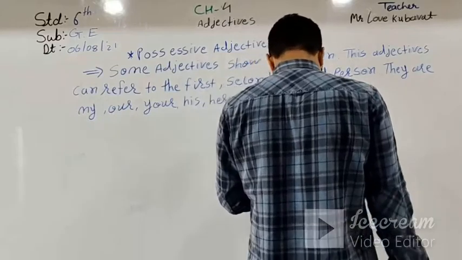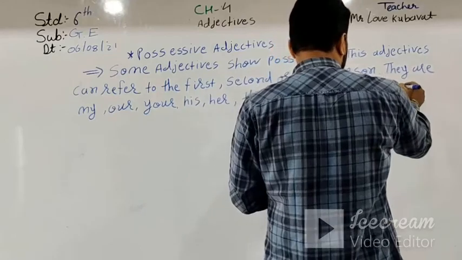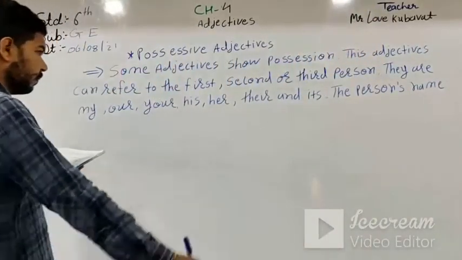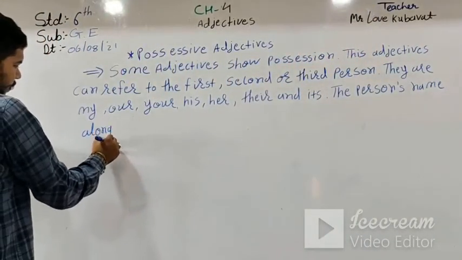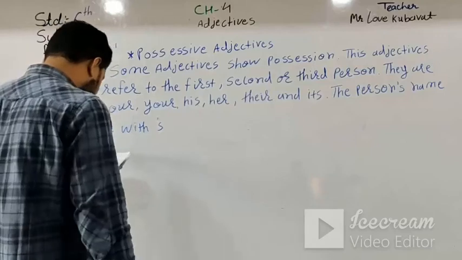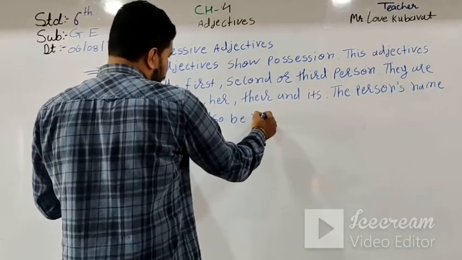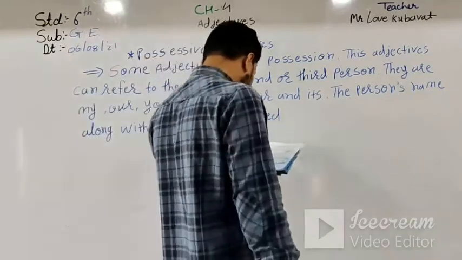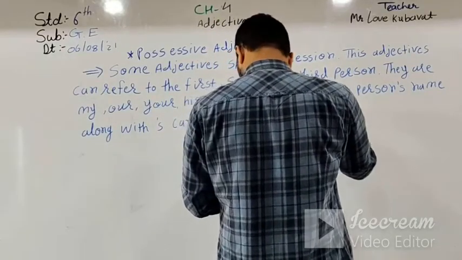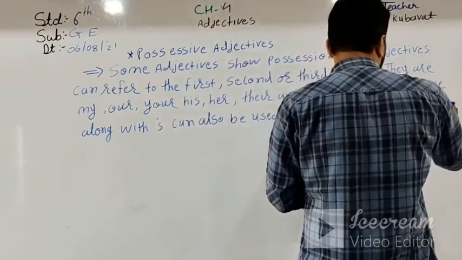The person's name alone with apostrophe s can also be used to show position in third person.